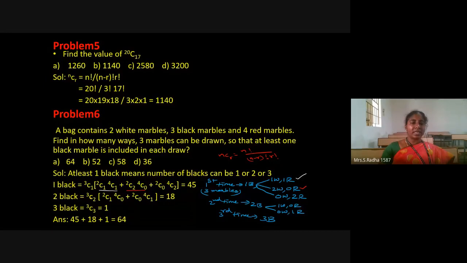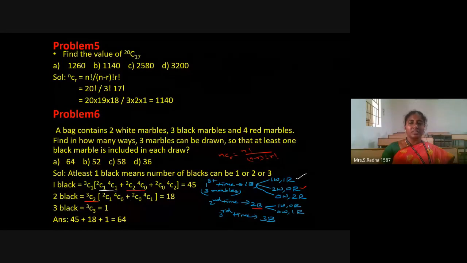Now the second possibility, first two times black marble. Totally we are having 3 black marbles. So 2 times black marble means out of the 3 black marbles we are taking 2, 3C2. Then only the third chance is there. It may be white marble, no red marbles coming out. So 2 white marbles are there, we are taking out 1, 2C1, and no red marbles means 4C0.